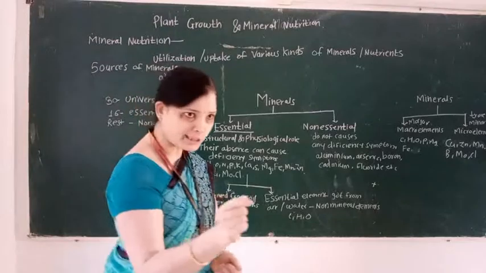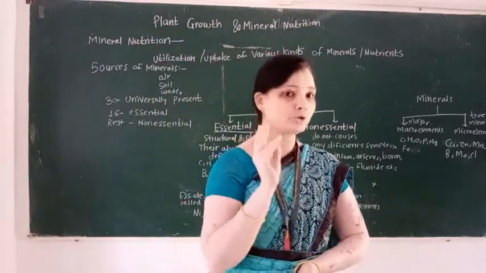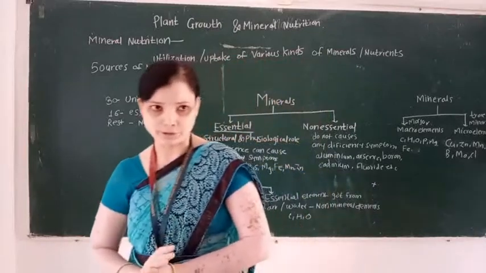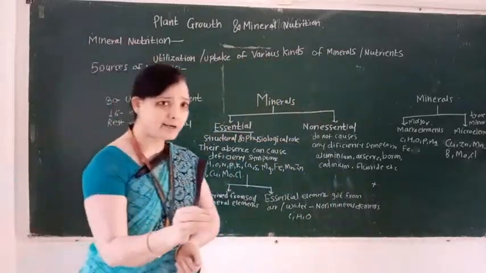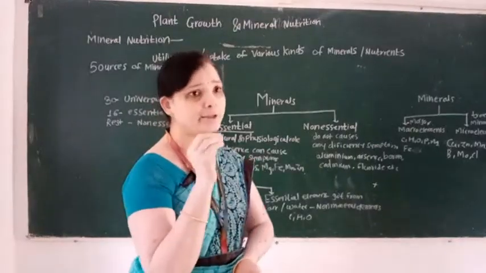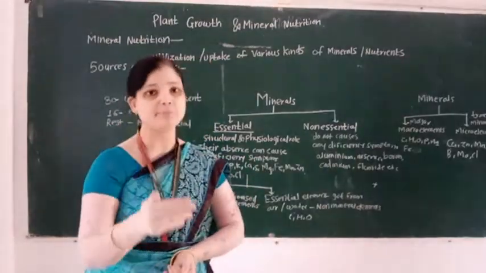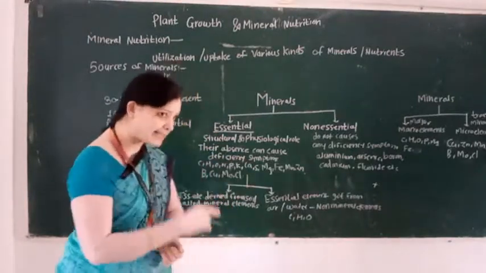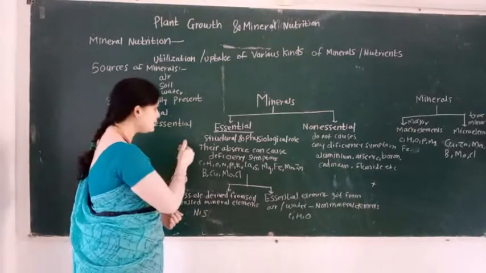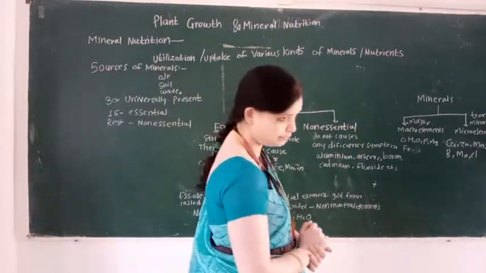And the sources of elements are air, soil and water. And nutrients, that is elements, are classified into two types: first essential and second non-essential.